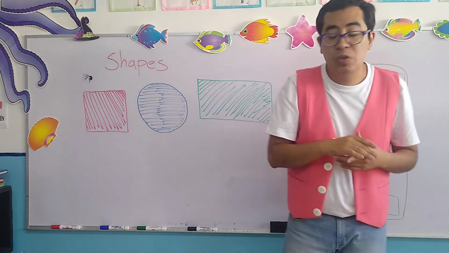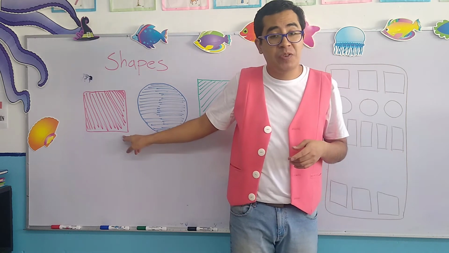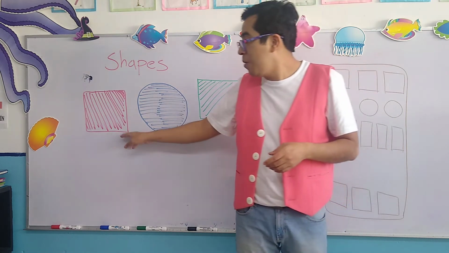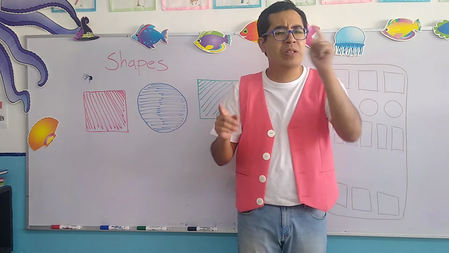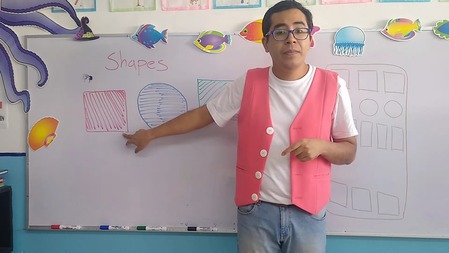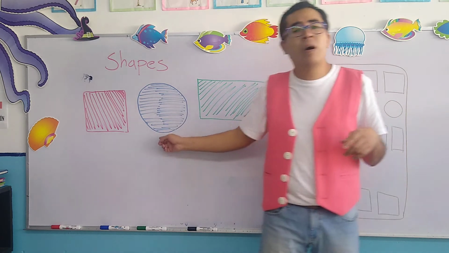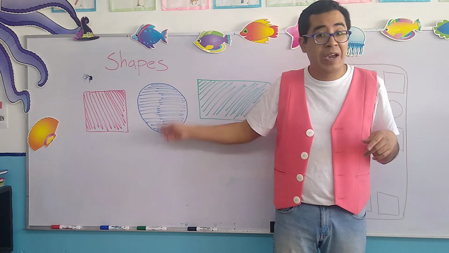Today, we're going to continue with the square, okay? We have the square and the circle. Now, these two objects, in this case, have a different color. Now, what's the color that appears right here in the square? Color red. And the one that appears here on the circle, color blue, okay?